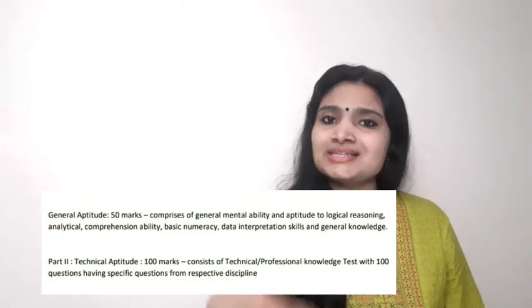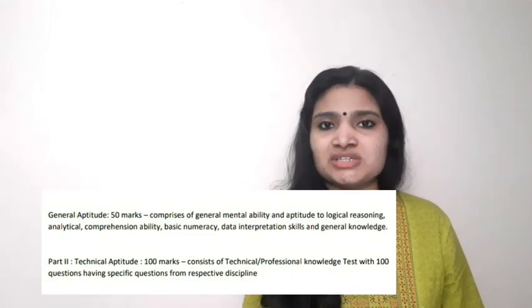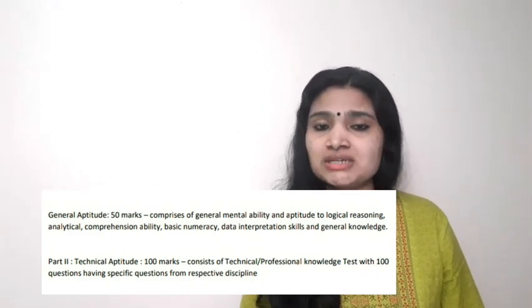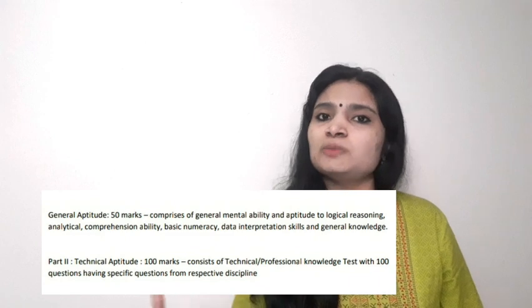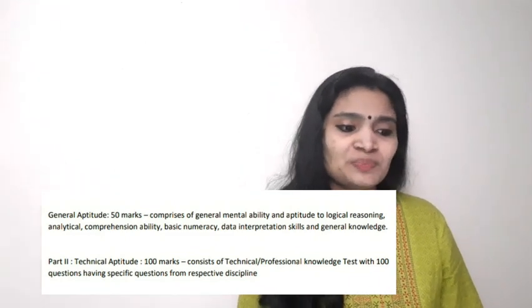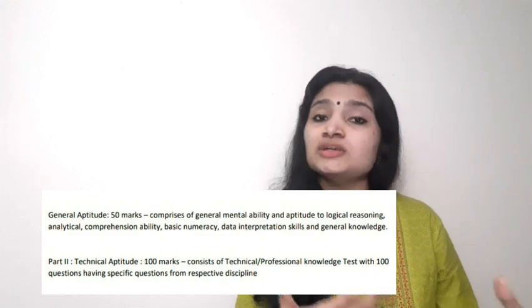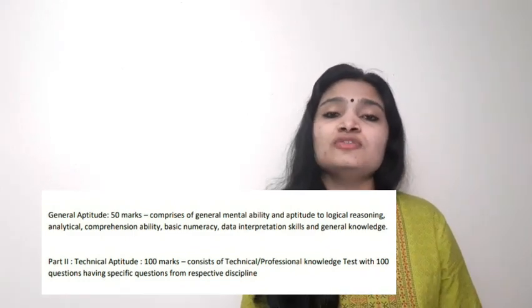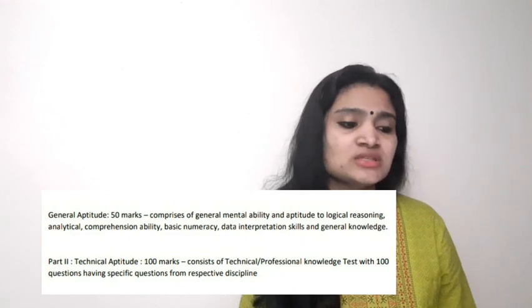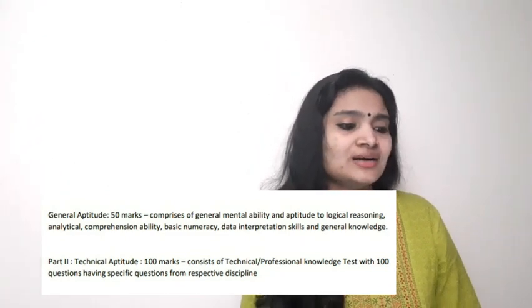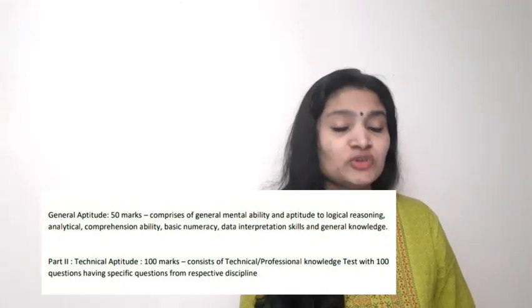Part 2 is completely your technical subject. 100 marks is from part 2, which is the technical subject of your respective diploma branch. In this video we are concentrating on these 100 marks, which topics you should study for sure, or must study topics for this 100 marks. That is your part 2 topics we are going to see for the electronics branch.